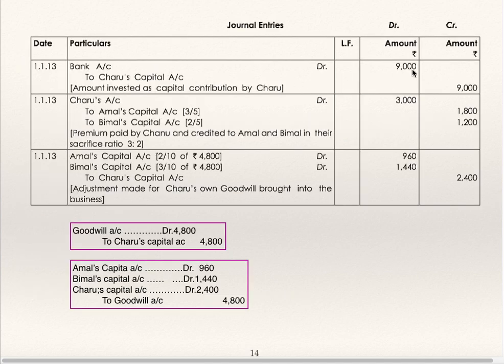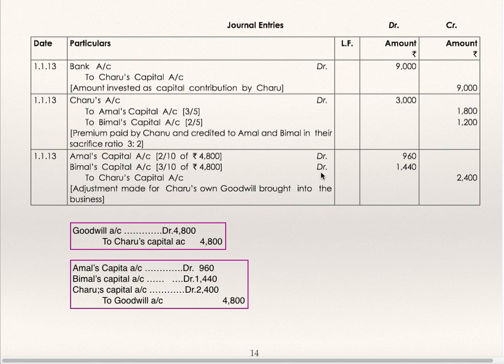Bank account debit to Charu's capital 9,000. Charu's capital account debit to A and B in the sacrifice ratio. Instead of that, what you can do is bank account debit to Charu's capital account 6,000, and bank account debit to A and B in the sacrifice ratio 3,000. That also can be done. A's capital account debit 960, B's capital account debit 1,440 to Charu's capital account 2,400. This is nothing but the adjustment made for Charu's own goodwill brought into the business.